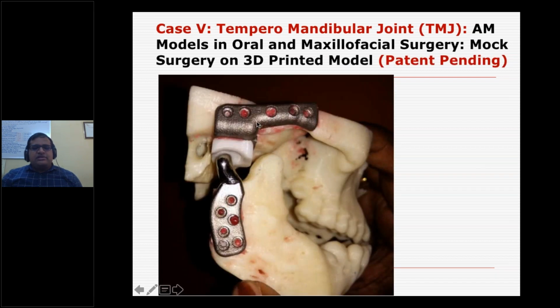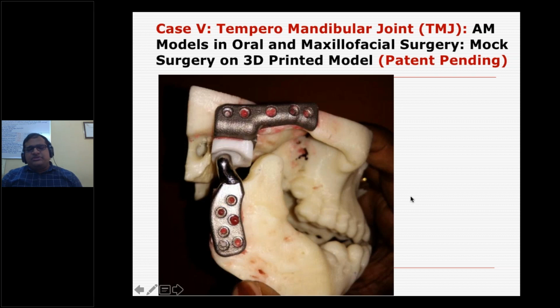And this is the final assembly. As I said, this is going to be on the geometric arch. Geometric arch means the upper jaw, it will go, and we need to fix it through the screws. And here is the lower jaw, and this is the condyle portion, and this is the fossa component where it will go and fit here. So this is what we need to do, and we need to rupture this. Why? Because she got fusing of this, then we have removed that, and this is what is going to happen during the surgery.